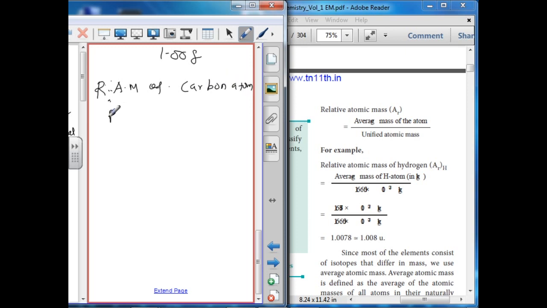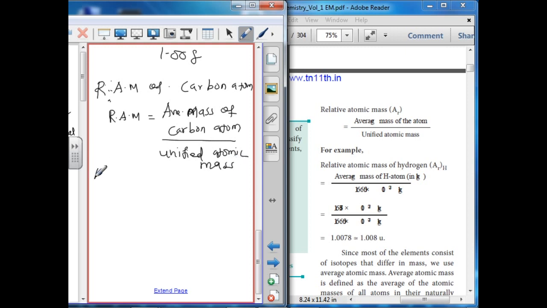The formula: relative atomic mass equals the average mass of a carbon atom divided by the unified atomic mass.